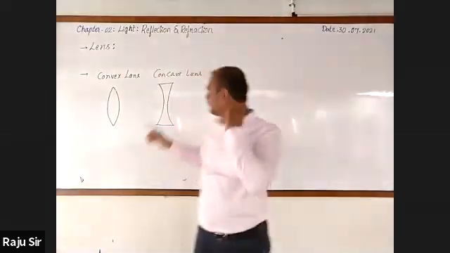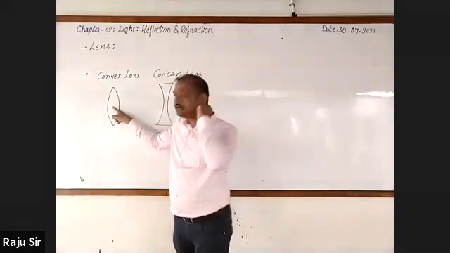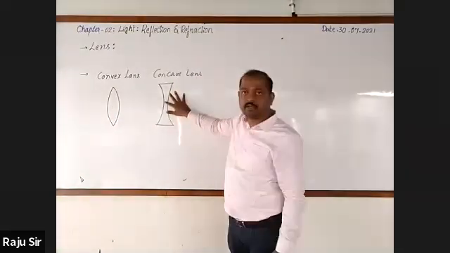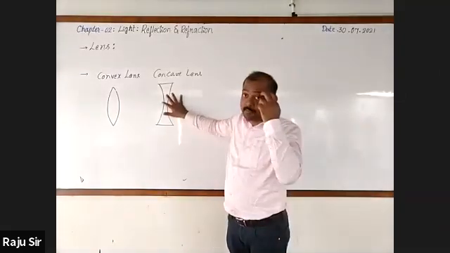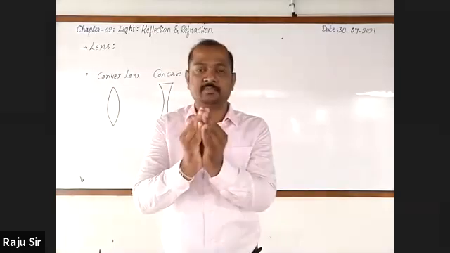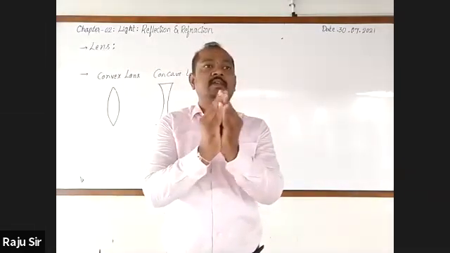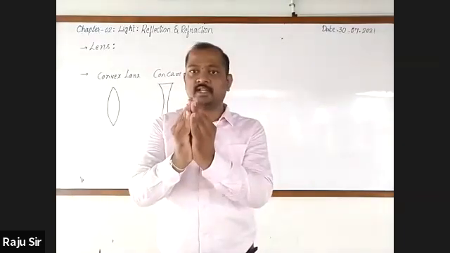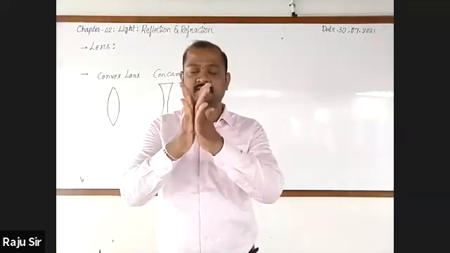Identifying it is very simple. In case of convex, the middle part is thicker than the edges, whereas in a concave lens, the middle part is thinner than the edges. See, if I hold it like this, which lens does it represent? Convex lens. If I hold it like this, concave.